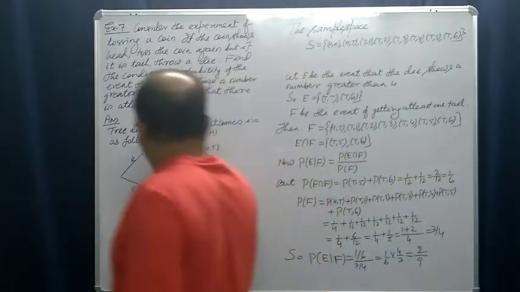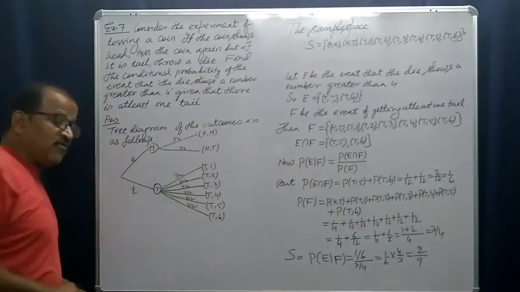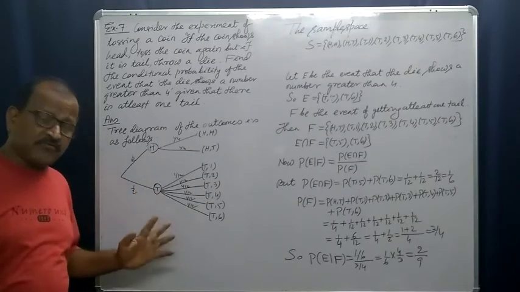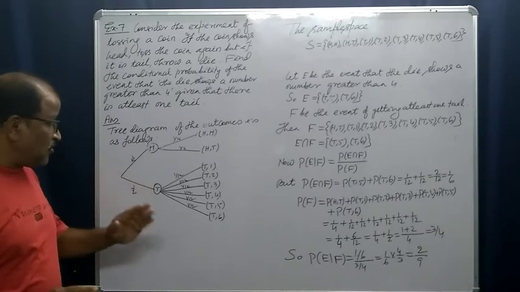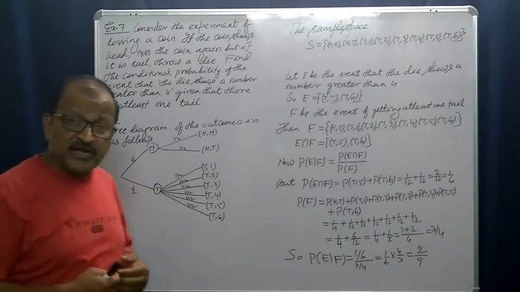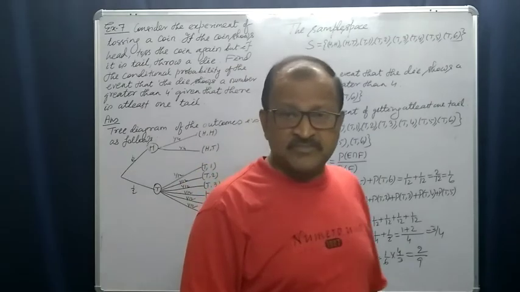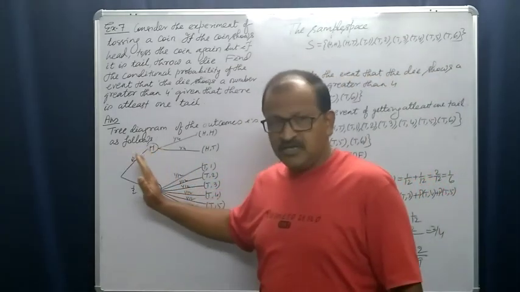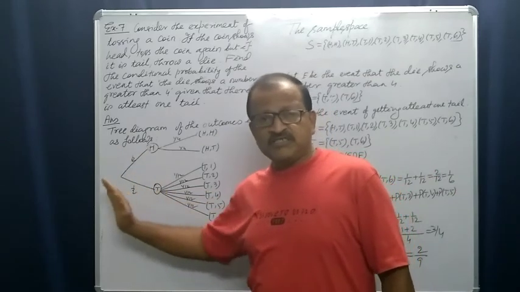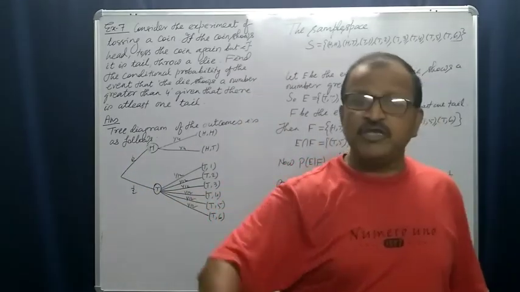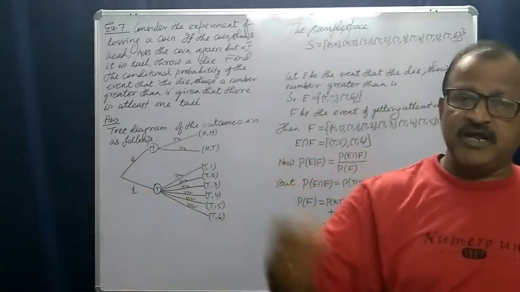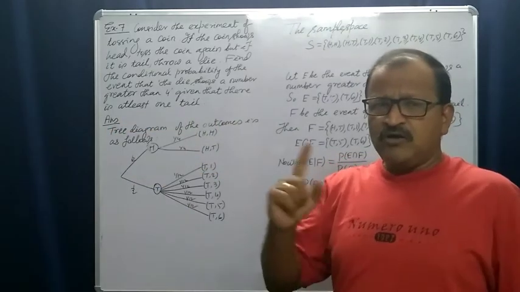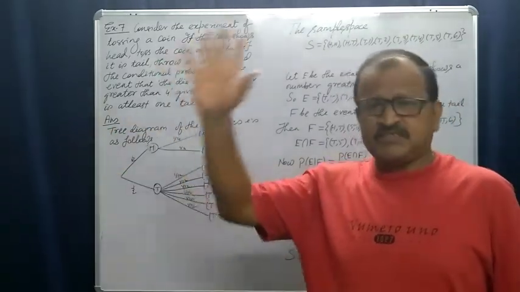Here, if tail falls, the probability of getting a tail in the first toss is half, as I have told you. But here, while I am throwing a die, there are 6 outcomes. If you ignore the first toss, you are now simply throwing a die. Here the outcomes are 1, 2, 3, 4, 5, 6.